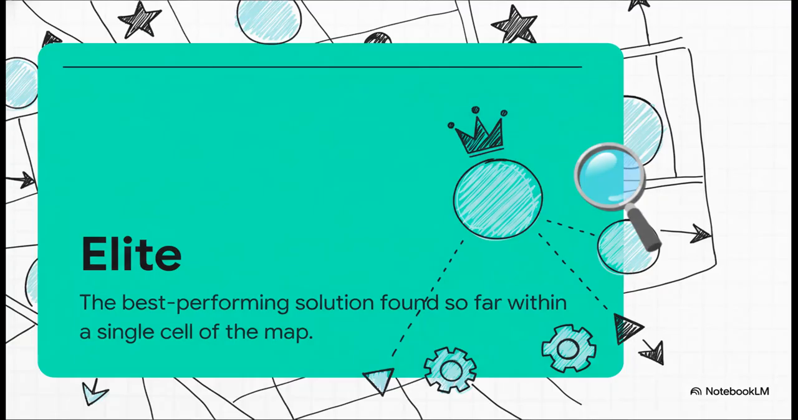Now, for every single one of these cells on our map, the algorithm keeps track of one very special solution. It's called the elite, and it's pretty simple. The elite is the best performing solution that the algorithm has found so far inside that one specific cell. So every little region on our map gets its own champion.